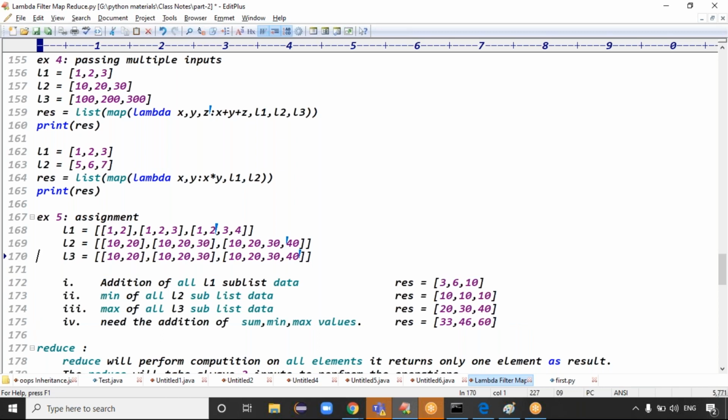Guys, you got the clarity about the mapper, right? Mapper will do the operation on what? On every element or a specific element? Every element, sir. Exactly, guys. The mapper will do the operation on every element.